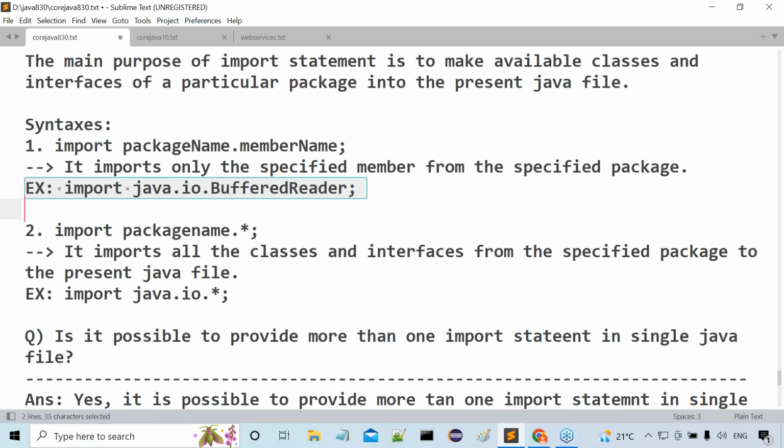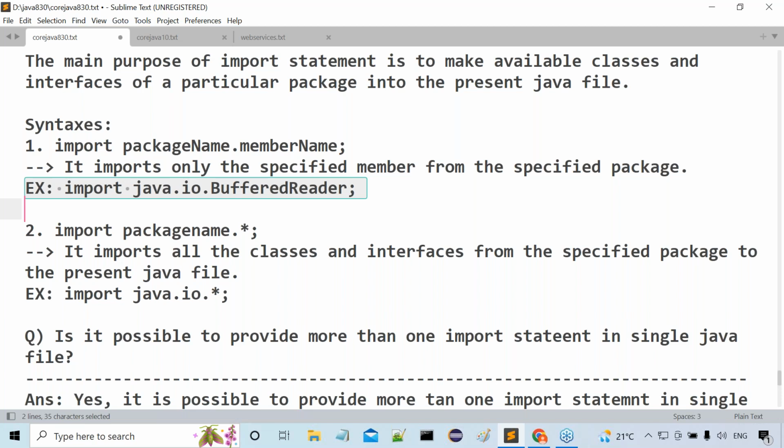Now what are we able to import from this? Only the BufferedReader class will be imported to the present Java file. In java.io, so many classes are available, hundreds and hundreds of classes. But out of all these classes, only which class is imported here? Only the BufferedReader class is imported.